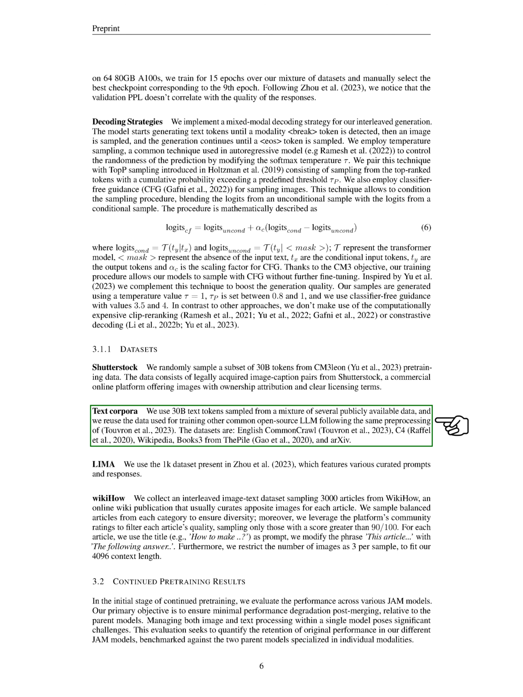Additionally, we collected a dataset of image-text pairs from 3,000 articles on WikiHow, an online wiki that typically provides suitable images for each article. We chose articles from different categories to ensure variety and used the community ratings on the platform to select high-quality articles with a score of over 90 out of 100. We used the title of each article as a prompt and limited the number of images to 3 per sample to fit our 4096 context length.